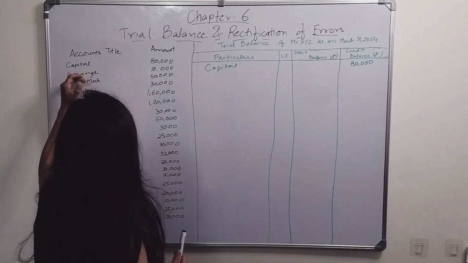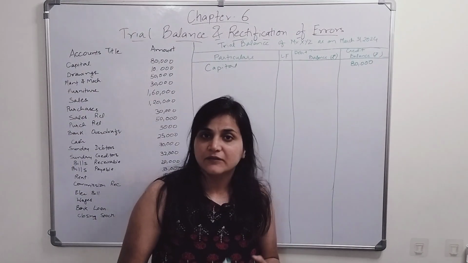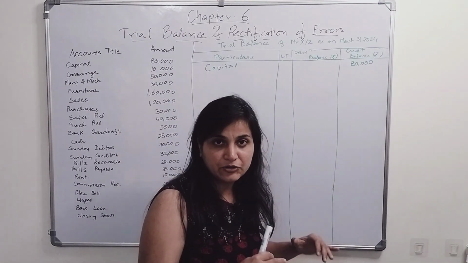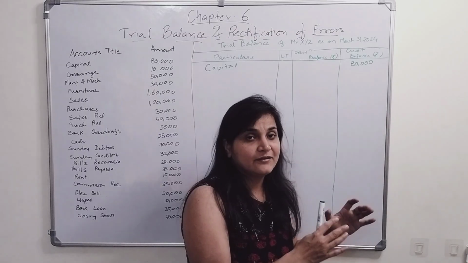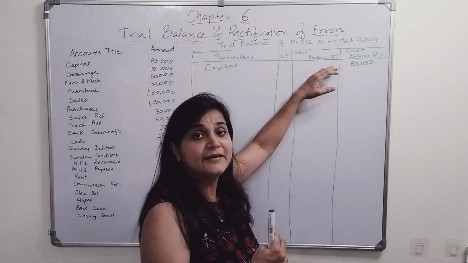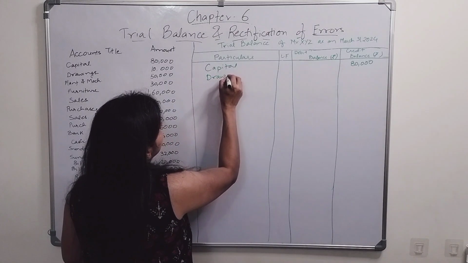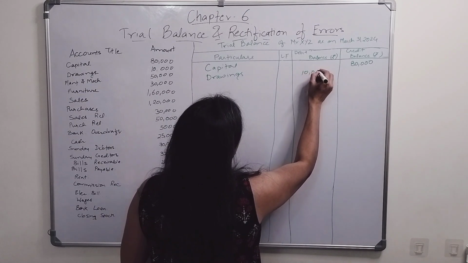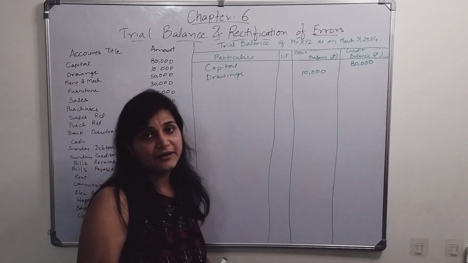Right, the second is drawings. Okay, now Mr. XYZ withdrew a certain amount from the business, his capital reduces. Okay, drawings are recorded on which side? Debit side. Okay, so drawings will have what balance? It will have a debit balance. Okay, so drawings 10,000.